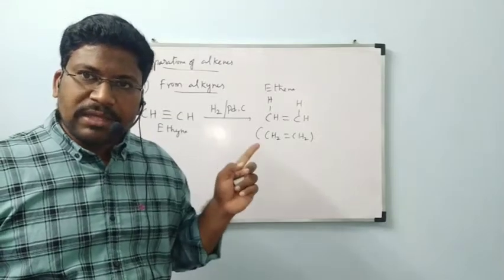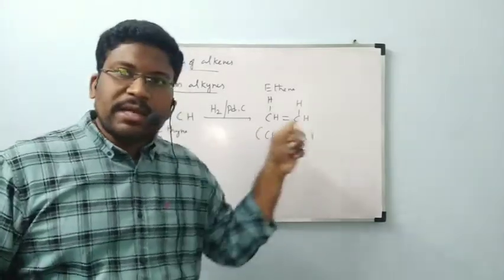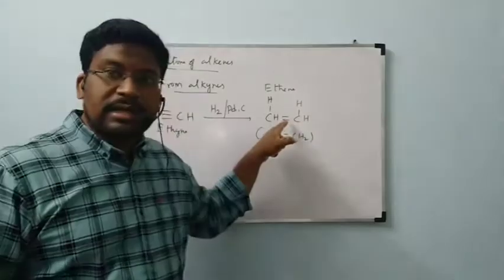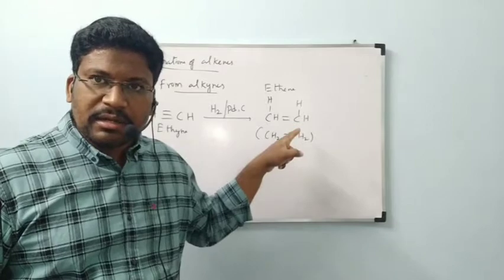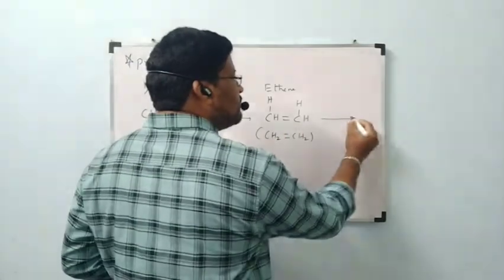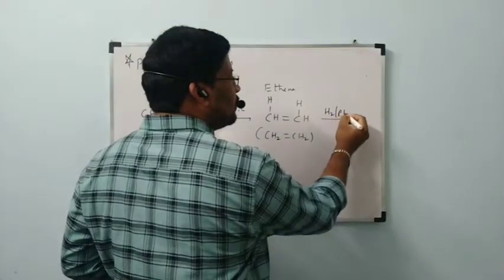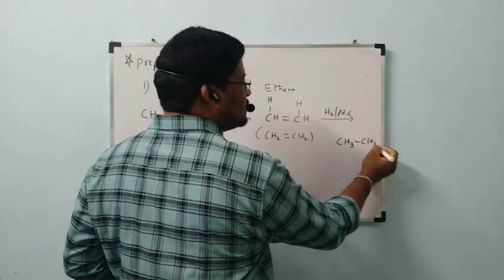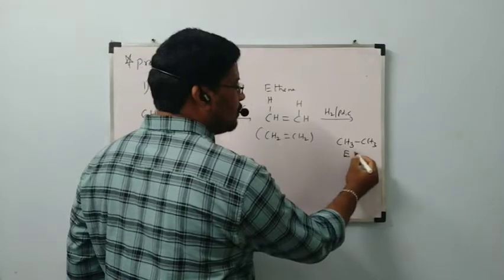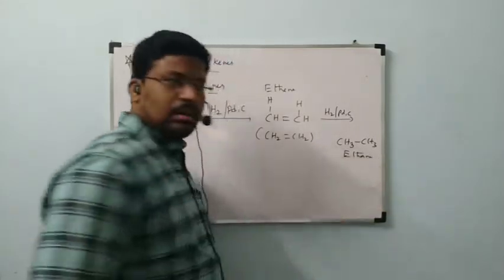this process will be continued because alkenes contain a double bond. Here also one pi bond is there. That's why this will continue to form CH3 single bond CH3, ethane. The reaction takes place two times.